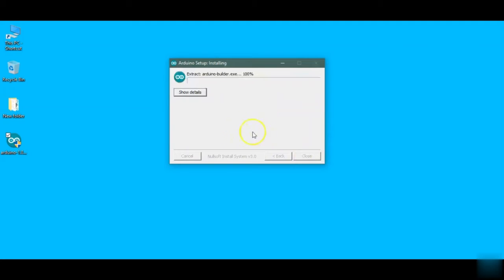After that click install, and it will start installing the program, which takes just a few minutes. You can also skip the video while it's installing.